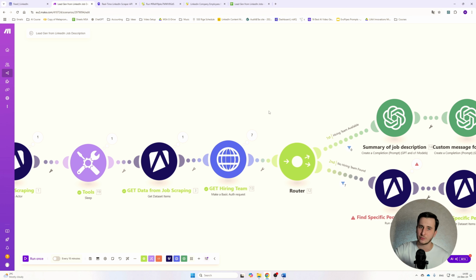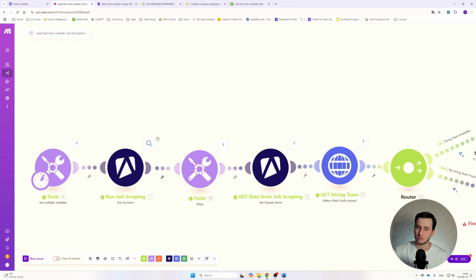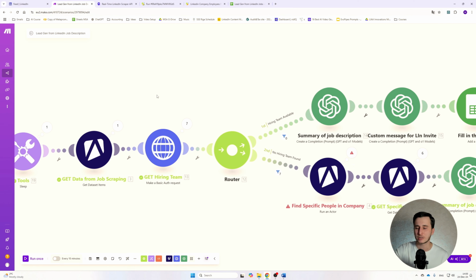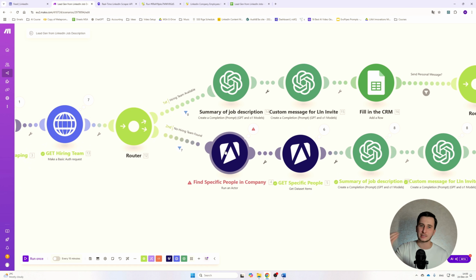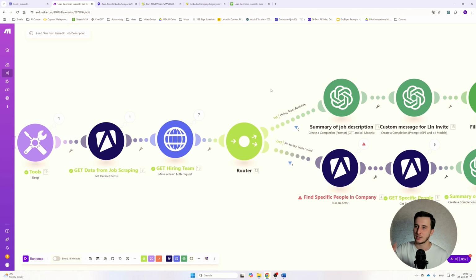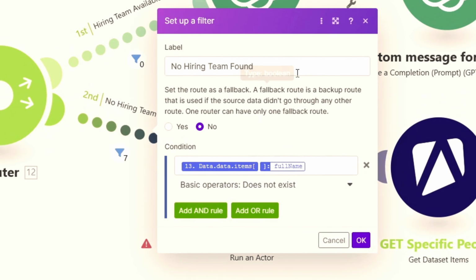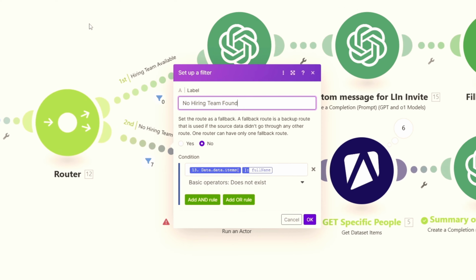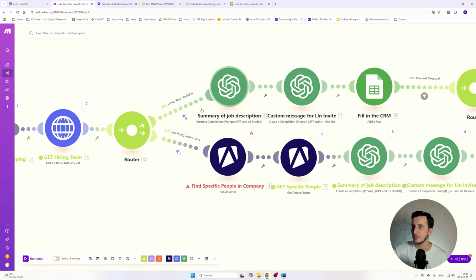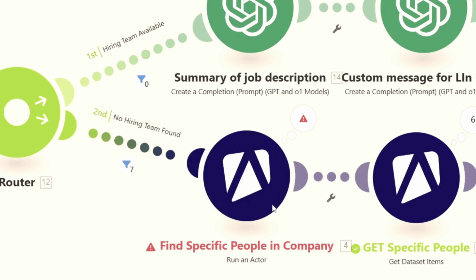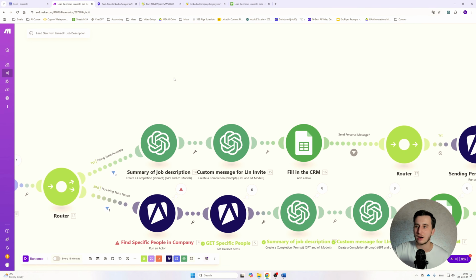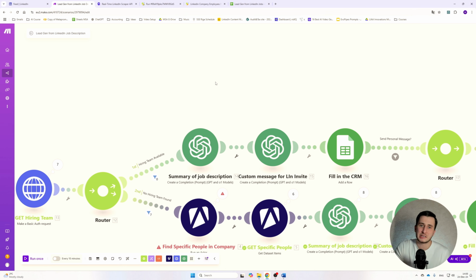And here I took just 7 for the sake of example, because basically here you will scrape 100 companies, and for 100 companies you may have a few people each, so you will end up with hundreds of operations and hundreds of leads in your database, which is pretty nice, by the way, but something I don't need, because I don't offer marketing services and I don't want to be wasting all the operations and the API costs on an example and demo. What happens here, essentially, is that if we have a hiring team, we're going to go this row here. If we don't have a hiring team, the full name doesn't exist, it will go this row. So if we have a hiring team, we have a specific person that we can write to.